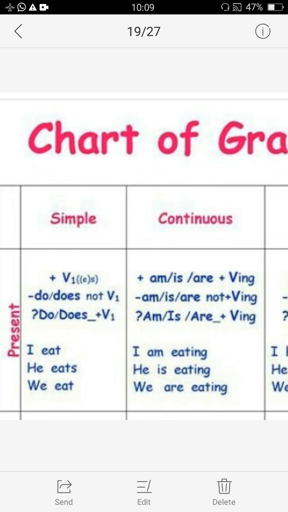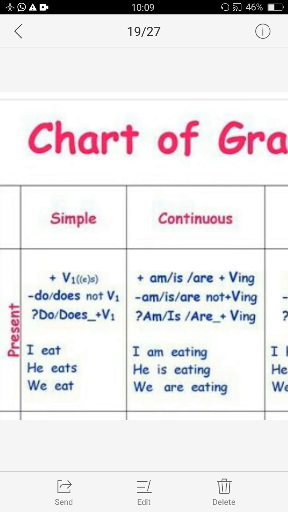In some sentences, the verb is added with s or es, like eat or eats. What is the difference? S or es, eats, we use it when our subject is singular in number, like he, which is a singular pronoun. So with this the verb comes with s or es.